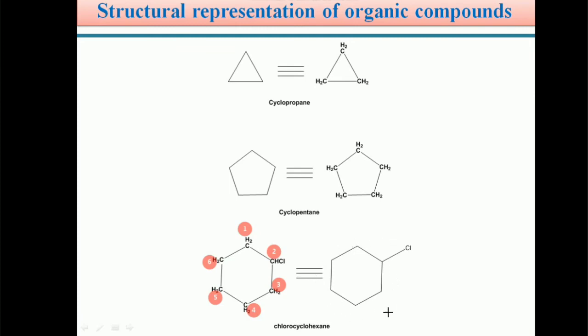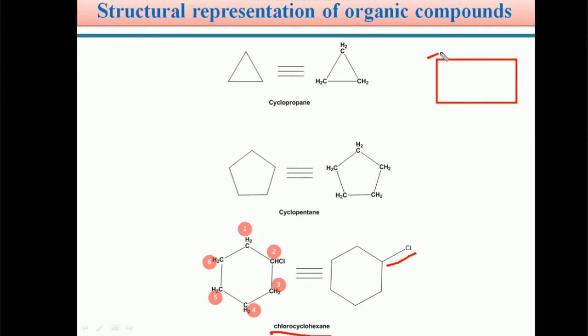A 6-membered ring is connected to a chlorine atom. It is called chlorocyclohexane. Cyclopropane, cyclopentane, chlorocyclohexane, or you can take another example, cyclobutane. Students, this is cyclobutane.